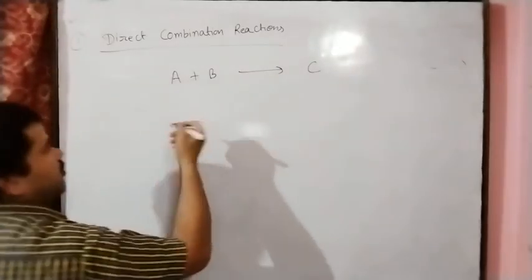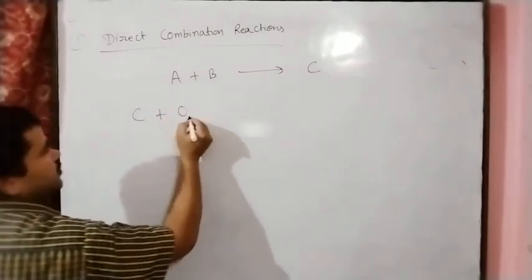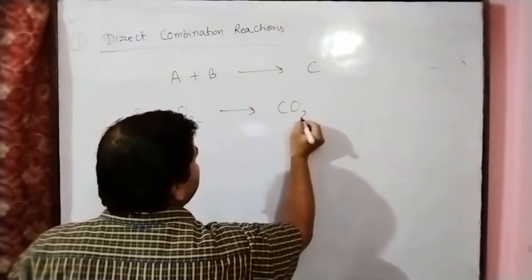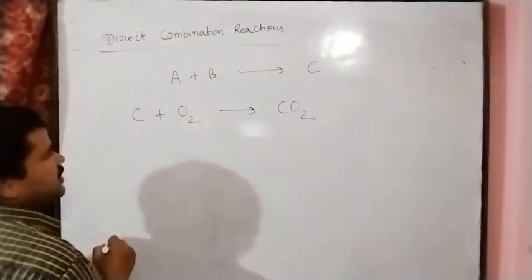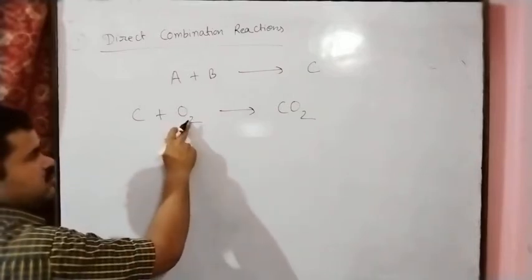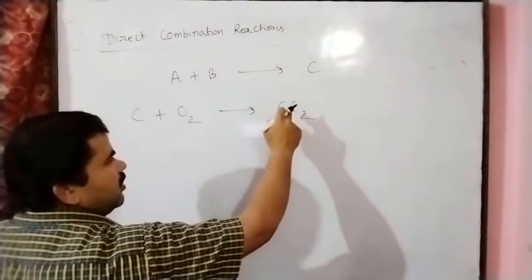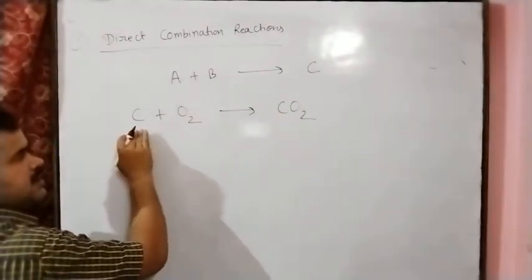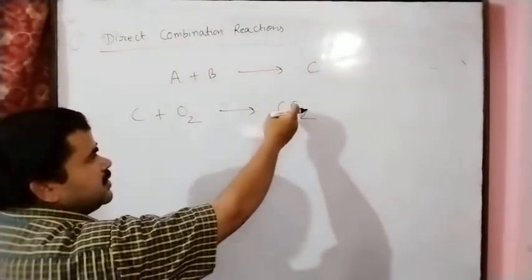For example, suppose that carbon reacts with oxygen, we get carbon dioxide. This is an example of a combination reaction. In this example we can see carbon is an element, oxygen is also a molecule of an element, and carbon dioxide is the product, a compound. So here two elements combined and we get only one product, carbon dioxide, which is a compound.